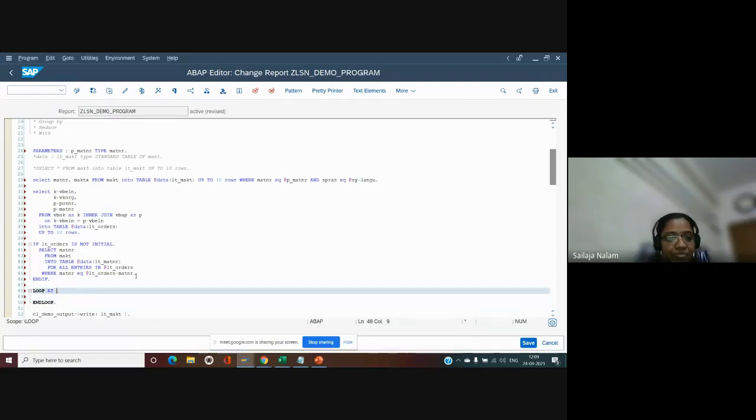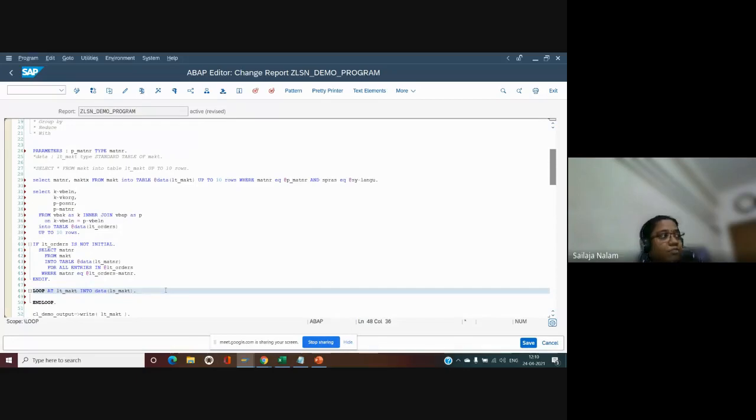Now, how are we going to loop this internal table? Normally, how do we loop at an internal table? Either we make use of into and we declare a work area. But as I said, SAP is trying to remove all the data declarations. It is trying to reduce lots of pain points for us. So what we can do is ls.